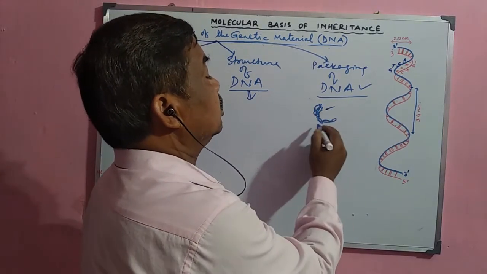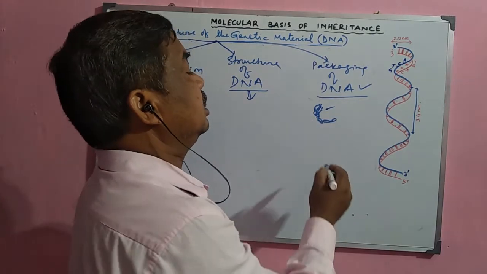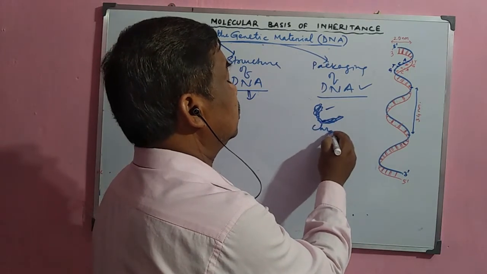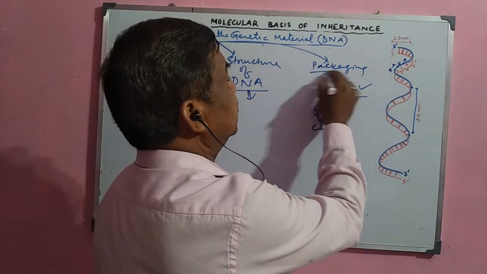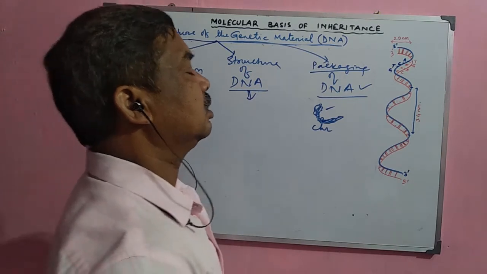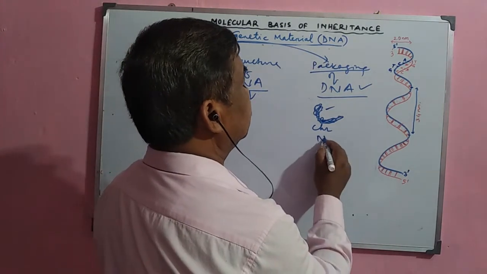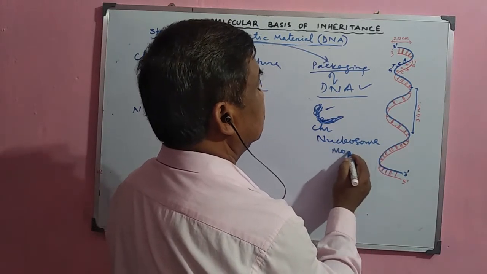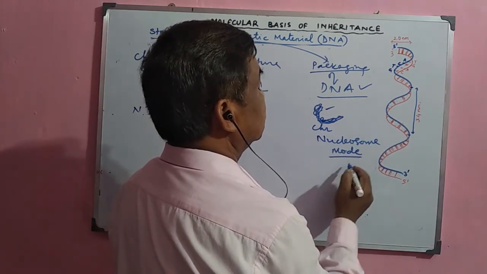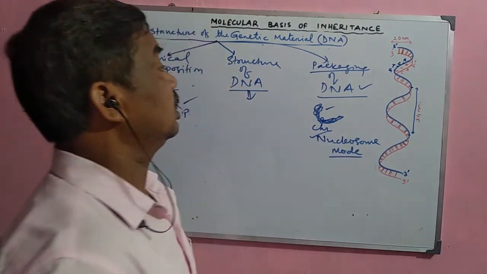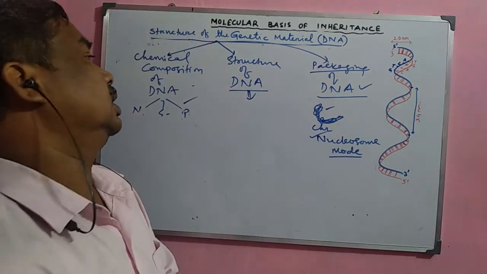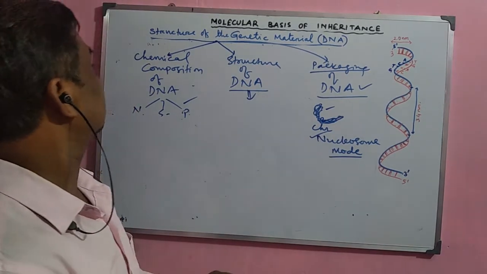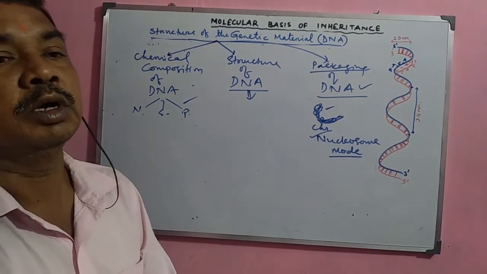That is called packaging of the DNA molecule. And the most acceptable model, the nucleosome model, we shall discuss there. Now, next we shall start the chemical composition of the DNA molecule.